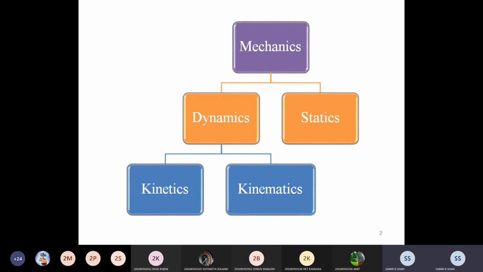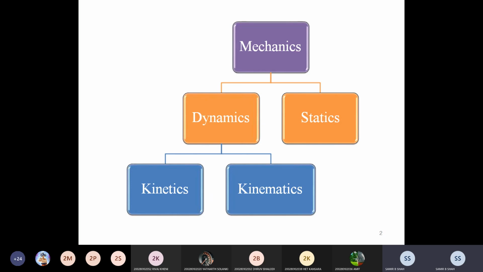Whenever we talk about the dynamic, then it considers the parts which are in motion, right? And if you want to study that, then it is called dynamics. While when we talk about the static, then the parts are not in motion, means they are in a steady condition, and whatever forces are studied is called static mechanics.